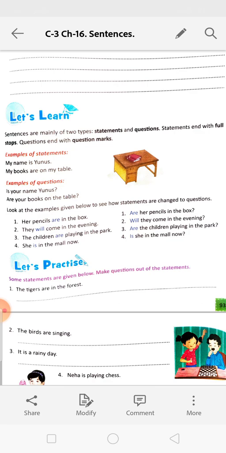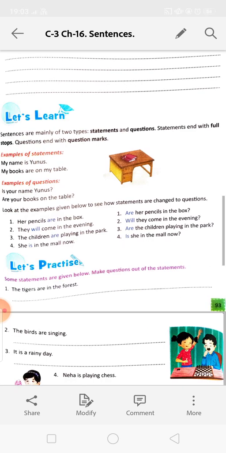Sentences are mainly of two types: statements and questions. Statements end with a full stop and questions end with a question mark. My name is Yunus. My books are on my table. Is your name Yunus?